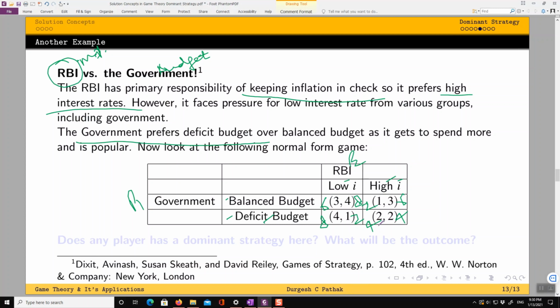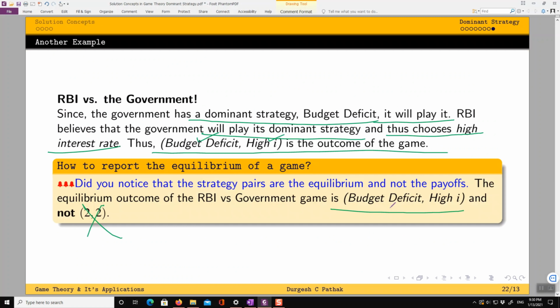But if I am reporting in terms of the numbers, the equilibrium payoffs, then my equilibrium will change. From 2, 2 it will become 4, 4. But if I am reporting using only the strategies, then deficit budget, high interest rate will still be the outcome, whatever the number is here. So that's why we always report in terms of strategy pairs, and unless your instructor specifically asks you to write the equilibrium payoff, don't write 2, 2.